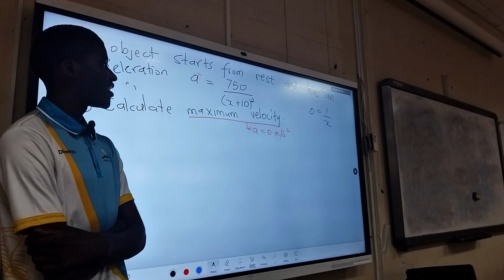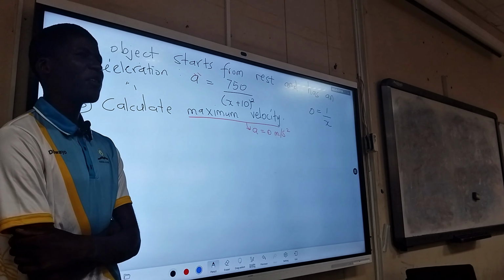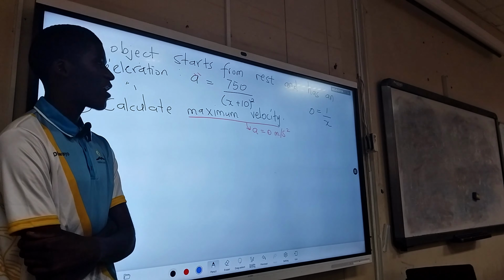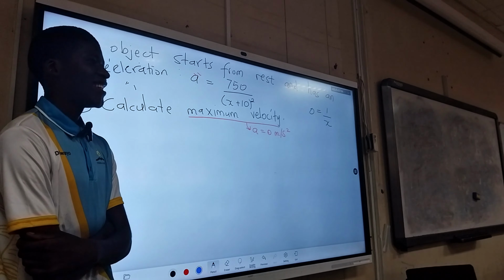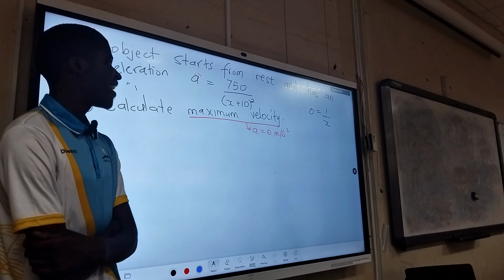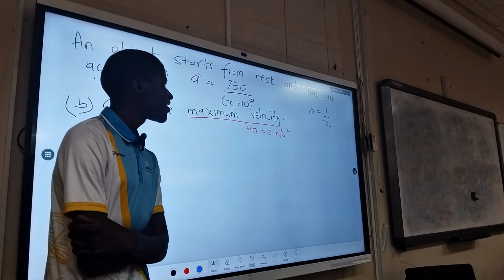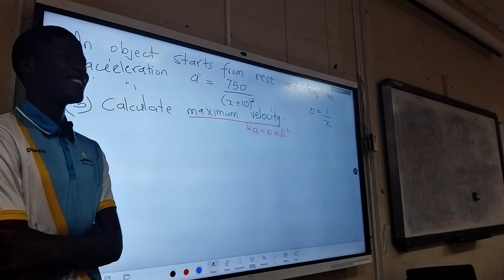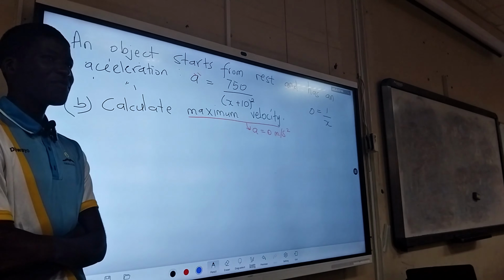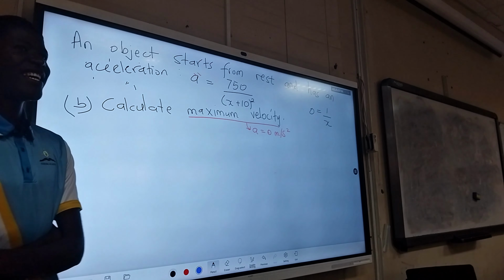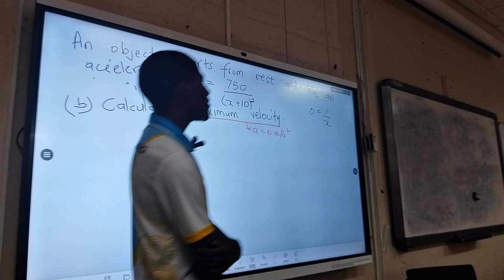It's just one of those examples. 0 is equal to 1 over x. What must x be? 0 is equal to 1 over x. What is x then? No ideas.